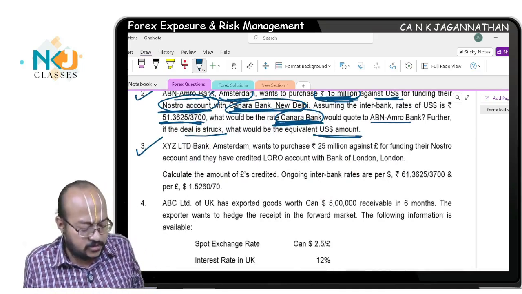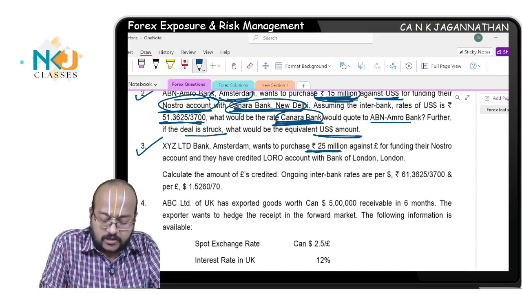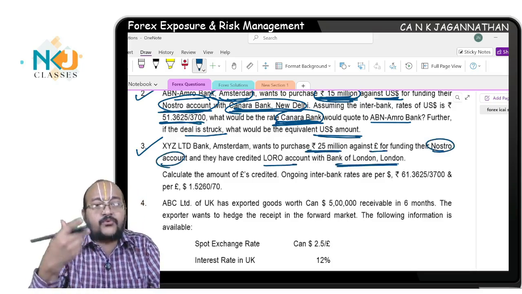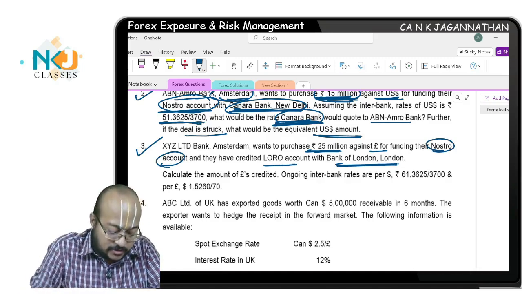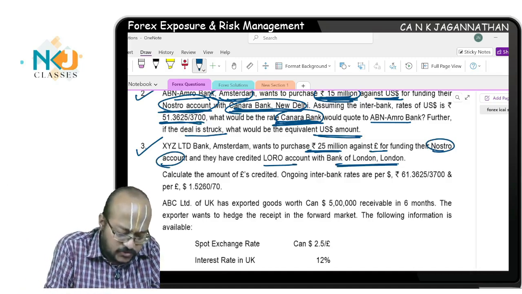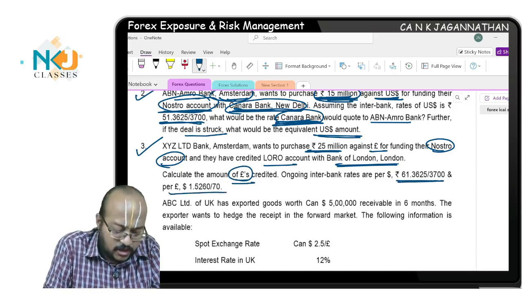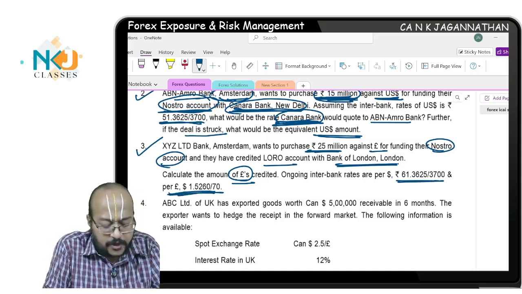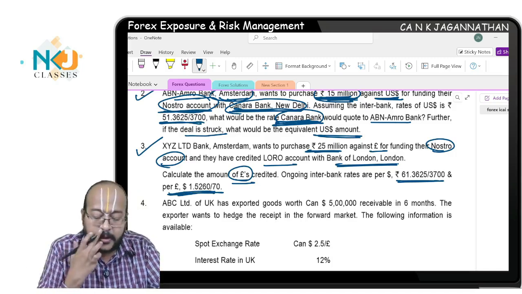XYZ Limited Bank, Amsterdam wants to purchase 25 million rupees against pound, same question, different perspective, for funding their Nostro account, and they have credited a Loro account with Bank of London. I told you, like HDFC Bank, some other bank is there which is facilitating the trade. Calculate the amount of pound credited, given ongoing interbank rates: per dollar 61.3625 rupees, and dollar per pound 1.5260 and 1.5270, bid rate and offer rate given.